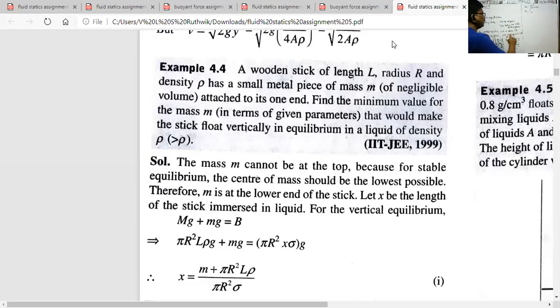Definitely, for stable equilibrium, what is the condition? For stable equilibrium, definitely the center of buoyancy must be above the center of mass of the system. The center of buoyancy must be above the center of mass of the system, that is, definitely YB greater than YCM. Am I right?